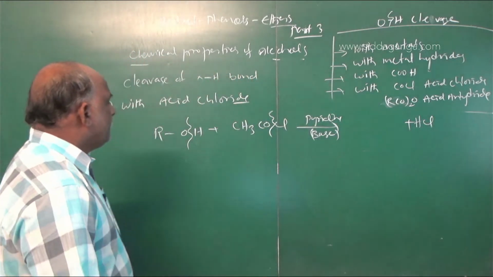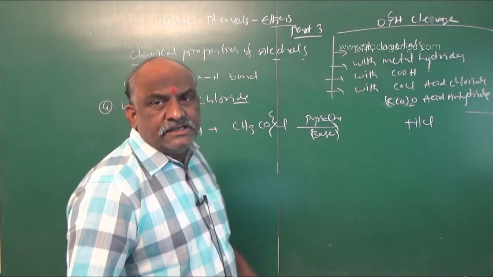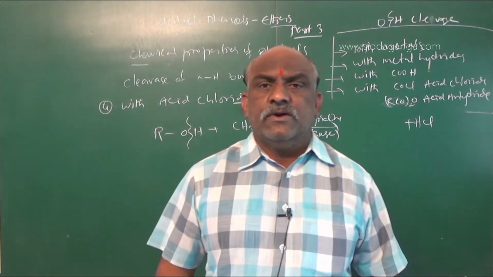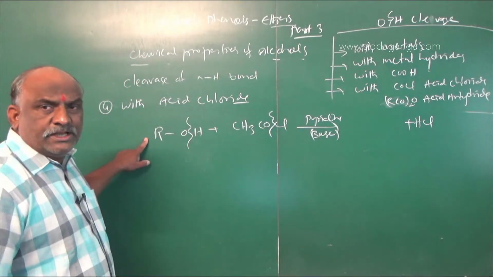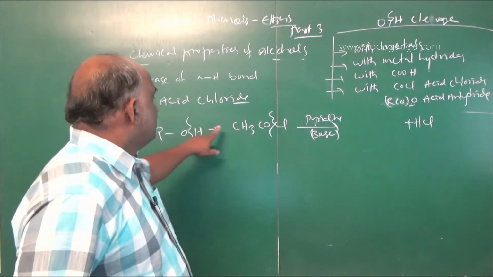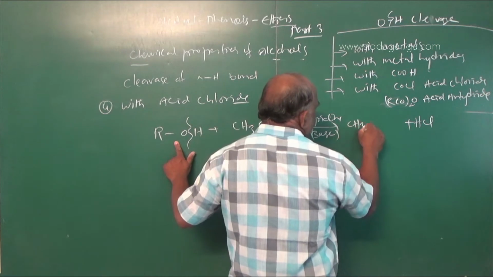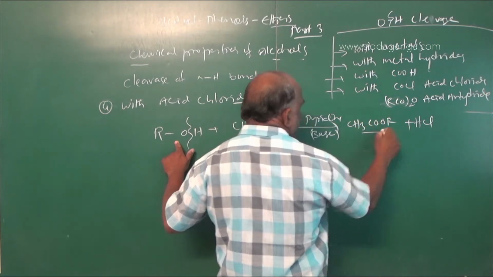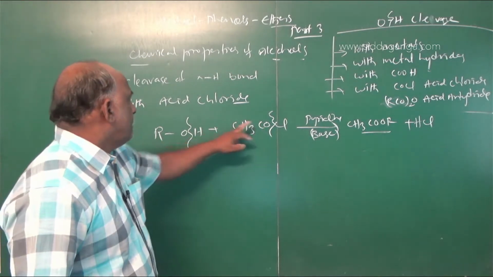Then what will be the product? It is CH3COOR. Suppose you take R as C2H5; then what we will get is CH3COOC2H5. This is CH3 followed by CO and here OR.